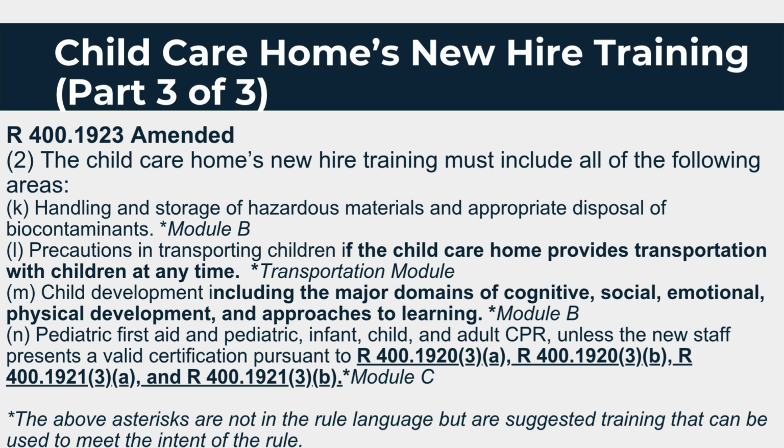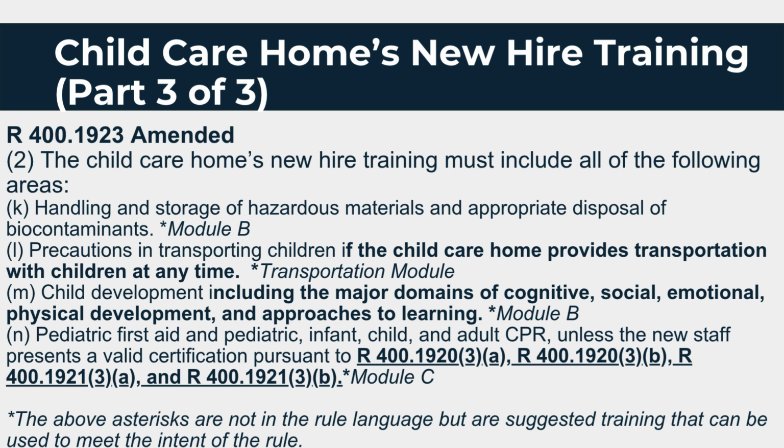Child Care Homes New Hire Training, Part 3 of 3. R 400.1923 amended. 2. The Child Care Homes orientation training must include all of the following areas: k. Handling and storage of hazardous materials and appropriate disposal of biocontaminants. Module B. l. Precautions in transporting children if the child care home provides transportation with children at any time. Transportation. Module m. Child development including the major domains of cognitive, social, emotional, physical development, and approaches to learning.